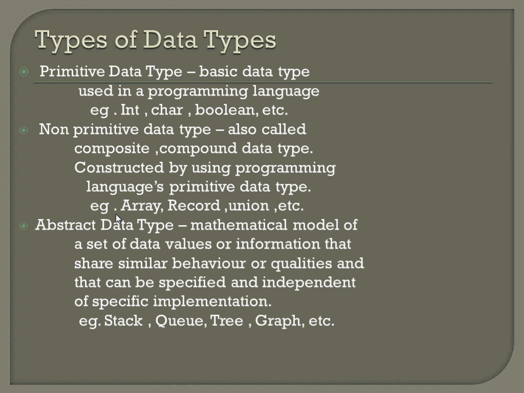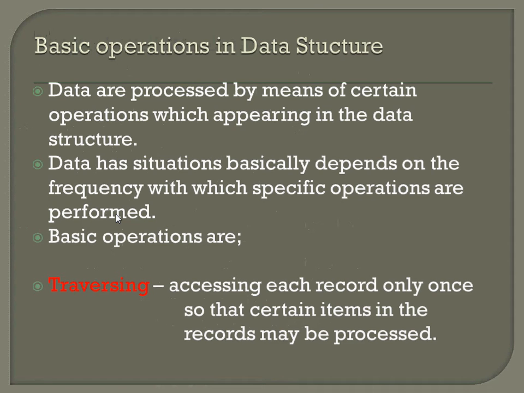Abstract data type means we are developing some data types by using a mathematical model, mathematical formulas, that is queue, stack, tree, graph, sets, matrix. Like this, we are using some formulas. So mathematical models, that is what is called abstract data types.